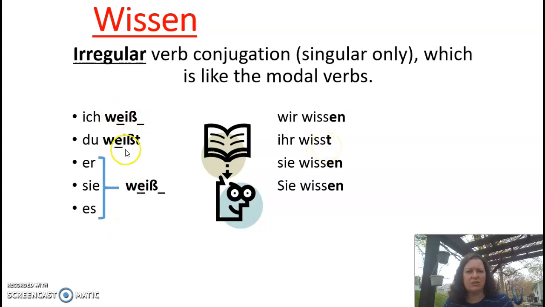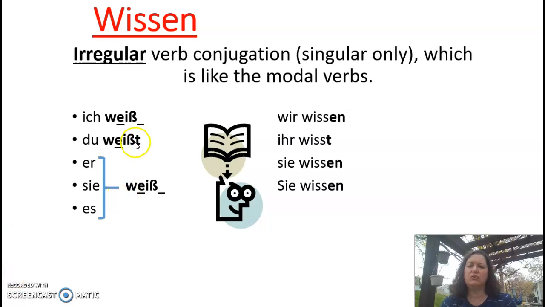Look at the singular side. Look how different that is. So in the singular side, the I in wissen changes to an EI. You saw some other verbs like that, stem vowel changing ones. So it's weiß, and then the ich and the sie have no ending. That's like the modal verbs, like ich mag and sie mag. Same thing. Ich weiß, sie weiß.